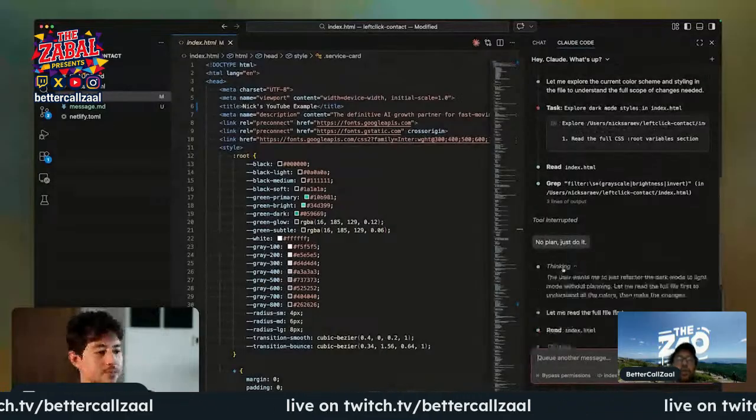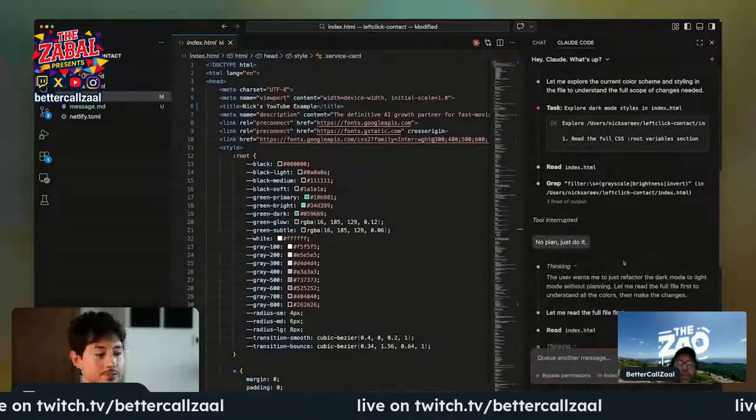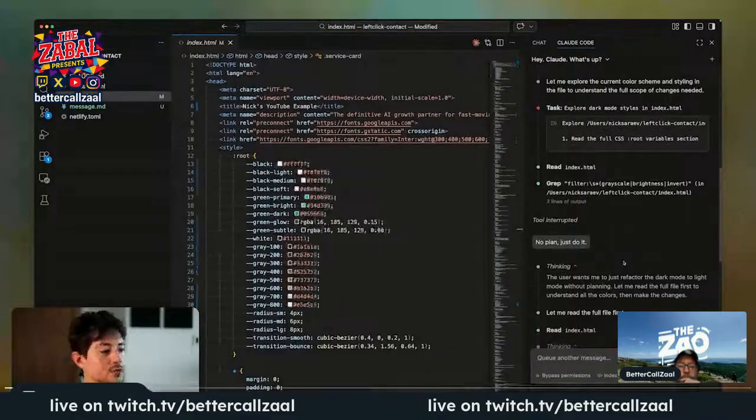When I did this, you'll notice that there's now a thinking tab that's open. If you click on this, you can actually peer into the internal thoughts of Claude as it goes through and accomplishes your request. So in this case, it said the user wants me to just refactor the dark mode to light mode without planning. Let me read the whole file, understand all the colors, and then make the changes.